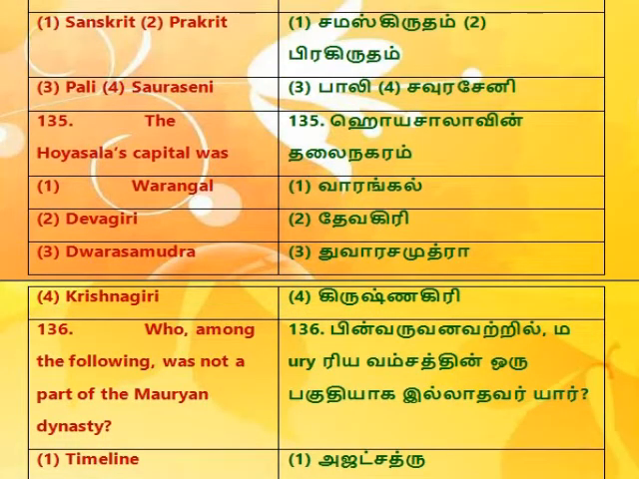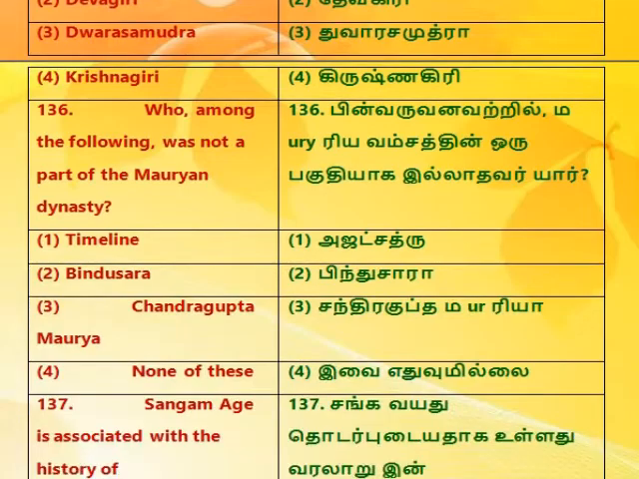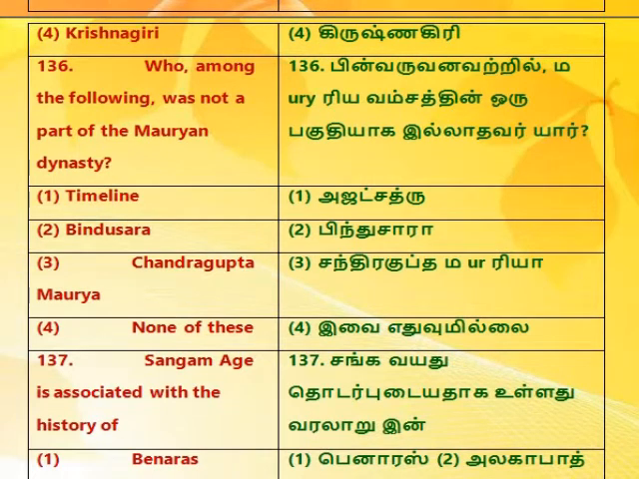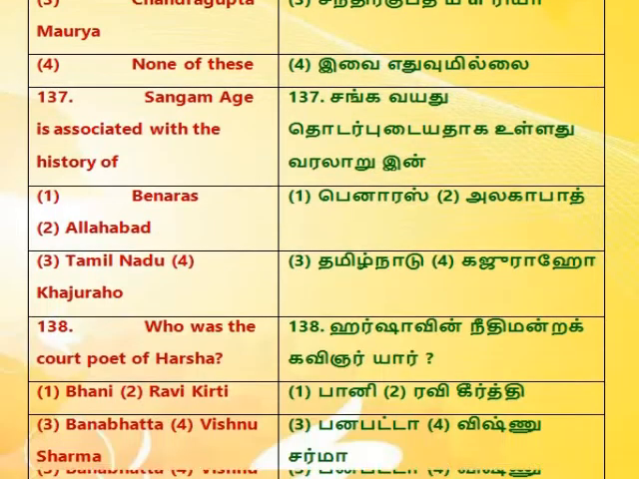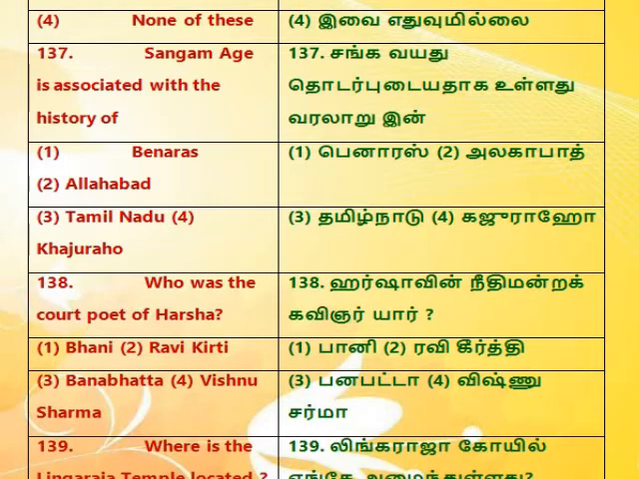135. The Hoysala's capital was 1. Warangal. 2. Devagiri. 3. Dwarasamudra. 4. Krishnagiri. 136. Who, among the following, was not a part of the Mauryan dynasty? 1. Ashoka. 2. Bindusara. 3. Chandragupta Maurya. 4. None of these. 137. Sangam age is associated with the history of 1. Banaras. 2. Allahabad. 3. Tamil Nadu. 4. Khajuraho.